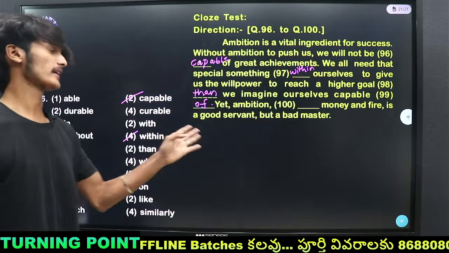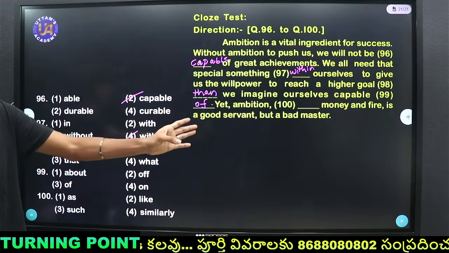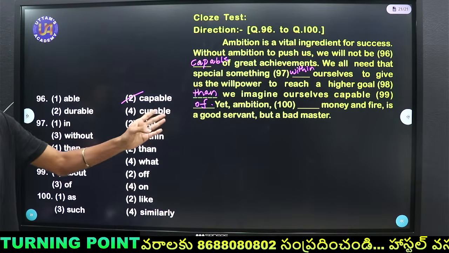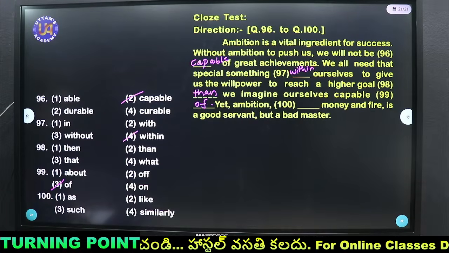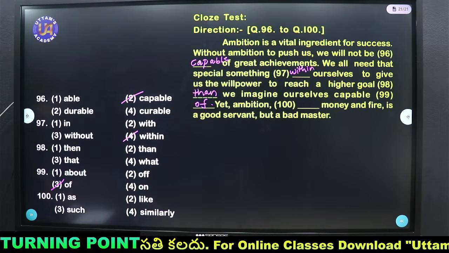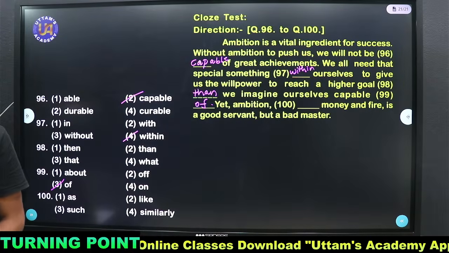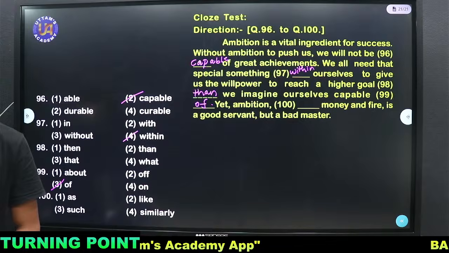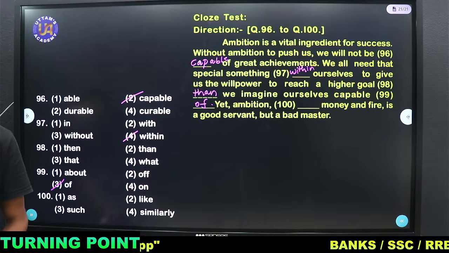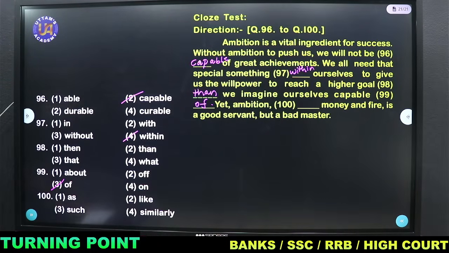Then yet ambitious dash money and fire is a good servant but a bad master. So what is the 100th blank? Unlucky says like. Lakshmi Prasanna says like.